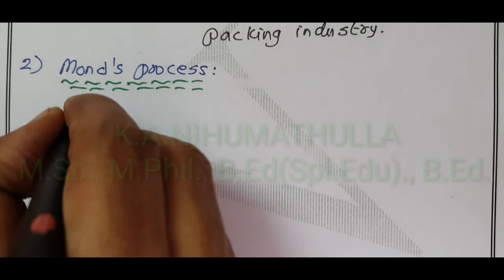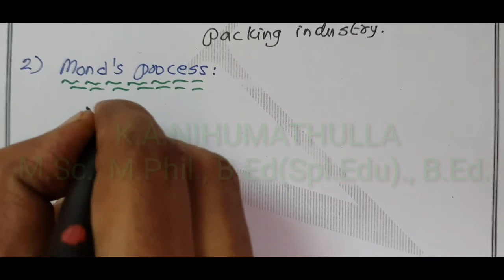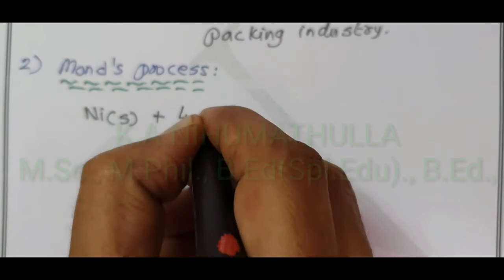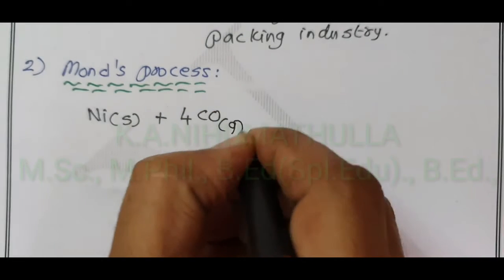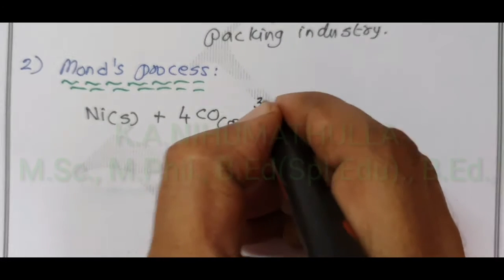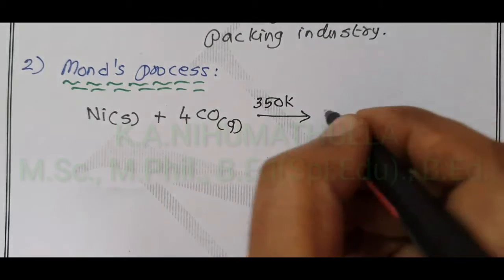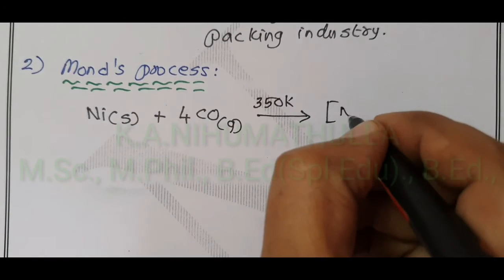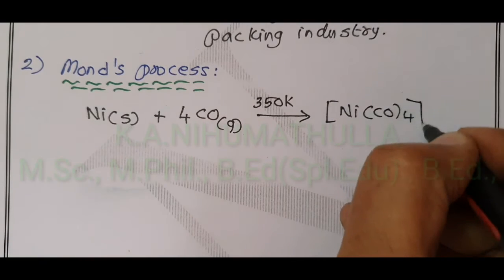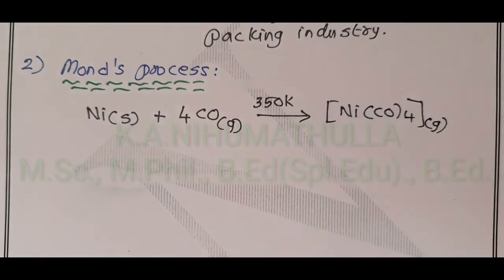in solid state, impure nickel, when treated with carbon monoxide gas, and the reaction is carried out at 350 Kelvin, gives nickel tetracarbonyl, a neutral complex in the gaseous vapor phase.